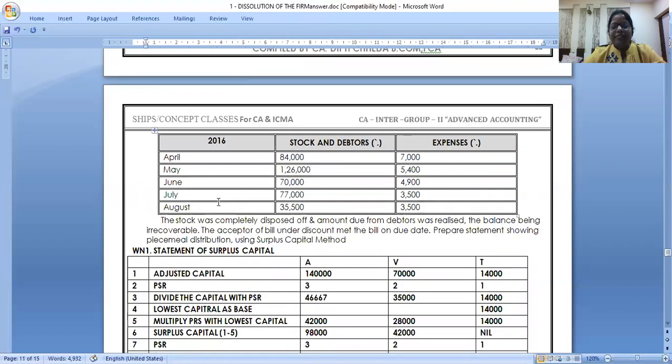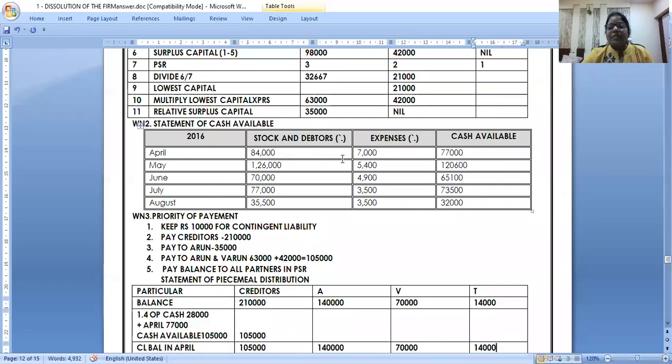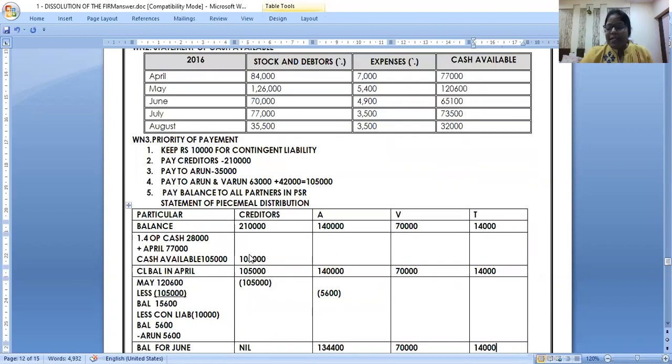Why did we prepare the first table? To get whose capital is surplus and how much we should pay. Second is stock, expenses and cash. Why did we prepare this? To get the cash available. Why did I prepare this? To set the priority. In the exam, I have to prepare working note 1. Marks are there for working note 1. Working notes 2 and 3 I may not require. And this is my main answer.